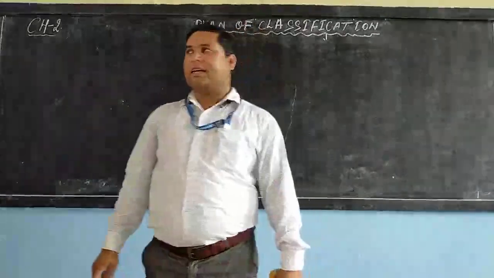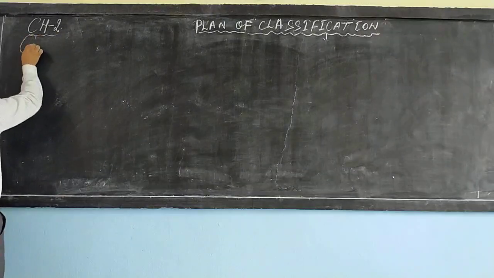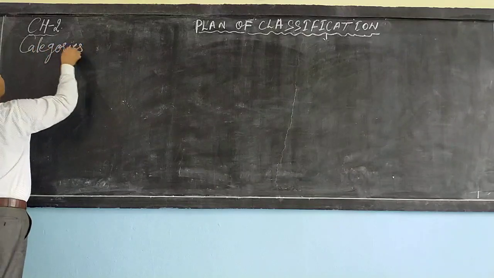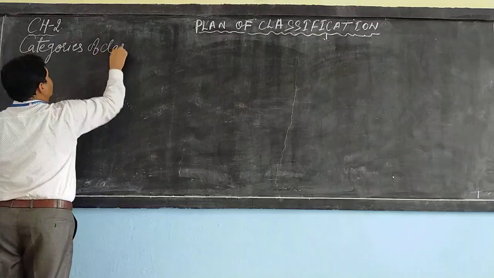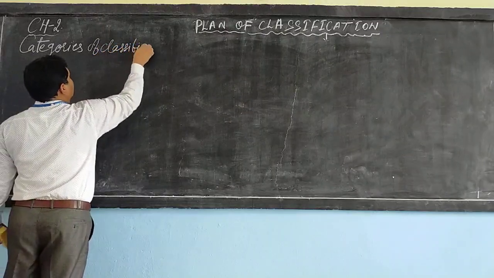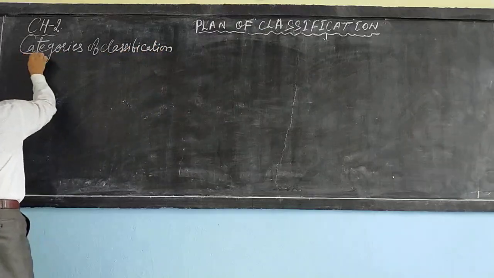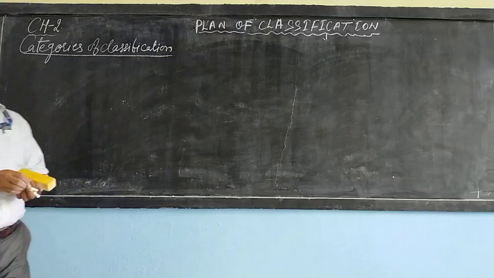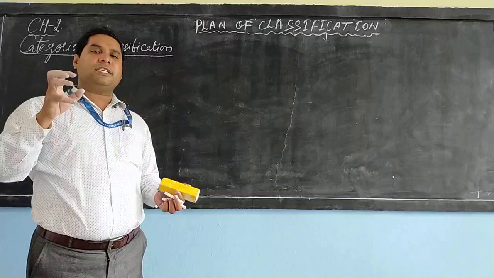So let us see the category of classification. The broadest unit of classification is the kingdom and the smallest unit is the species.